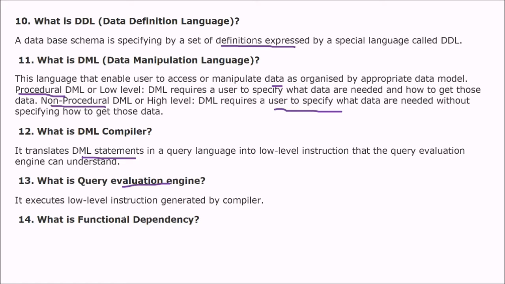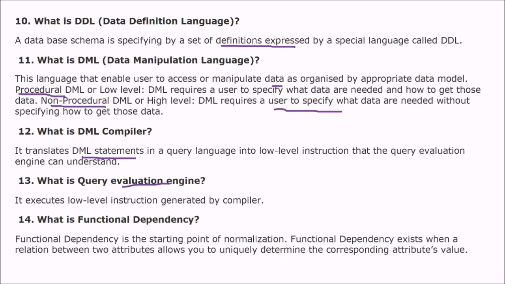Next is, what is a functional dependency? This is an important question. What is a functional dependency? FD. Functional dependency is the point where normalization actually initiates. Functional dependency exists when a relation between two attributes allows you to uniquely identify the corresponding attribute's value.